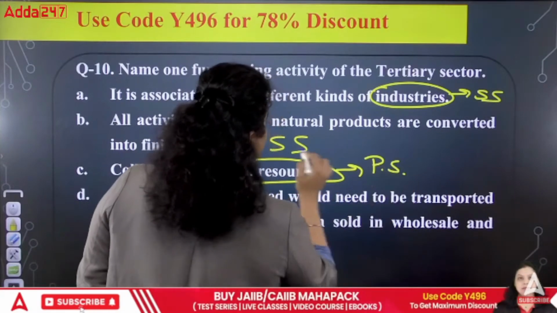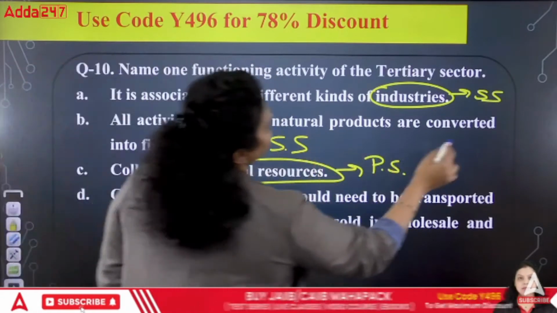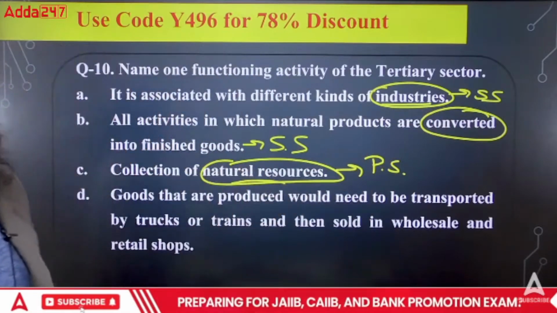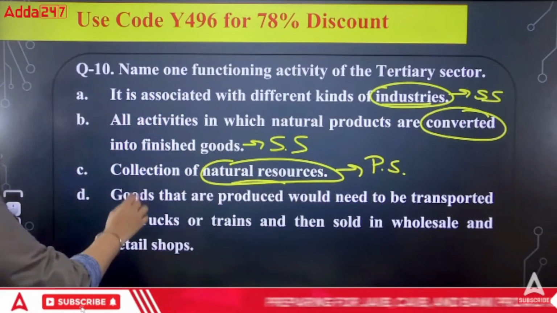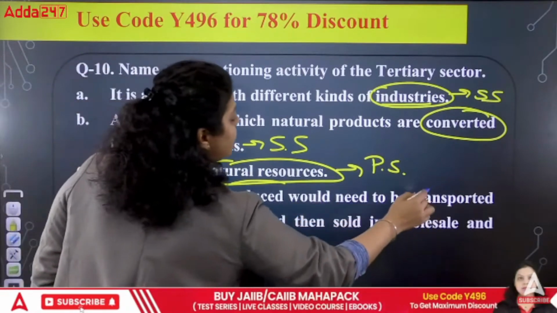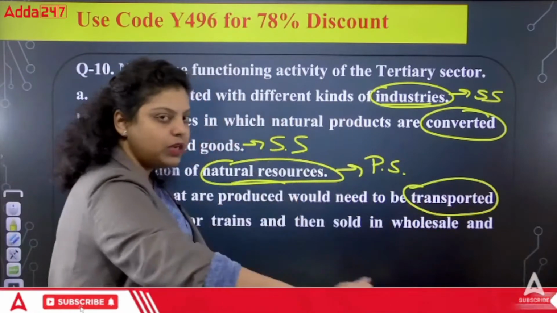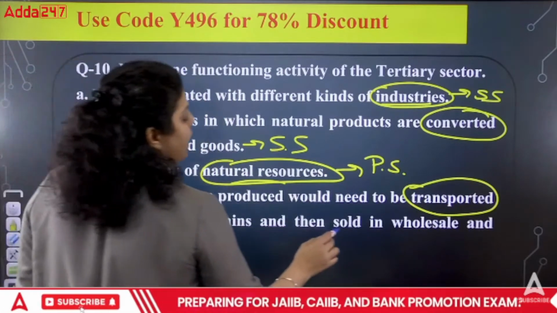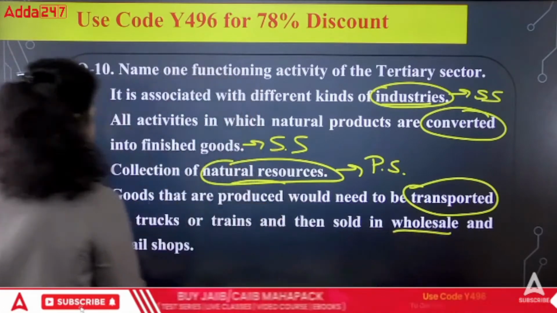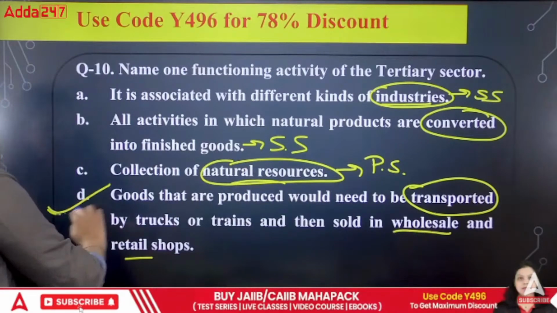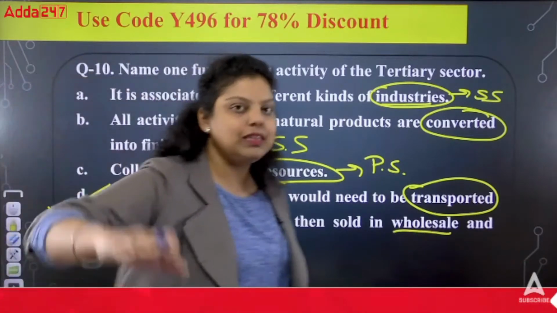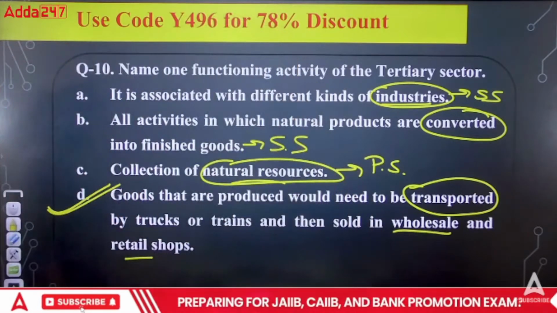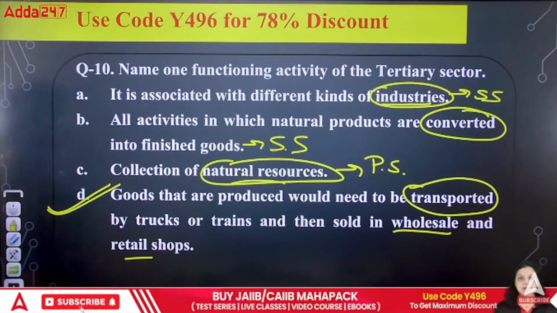So do focus on the keywords. Here the keyword is converted. Here the keyword is industry. Here the keyword is natural resources. Now the fourth one is saying goods that are produced would need to be transported. Transportation is a service sector. By trucks, by trains, and then sold in wholesale and retail shops. So the right answer will be your D option, because transporting the goods and services is your tertiary sector. So the right answer will be your D option.